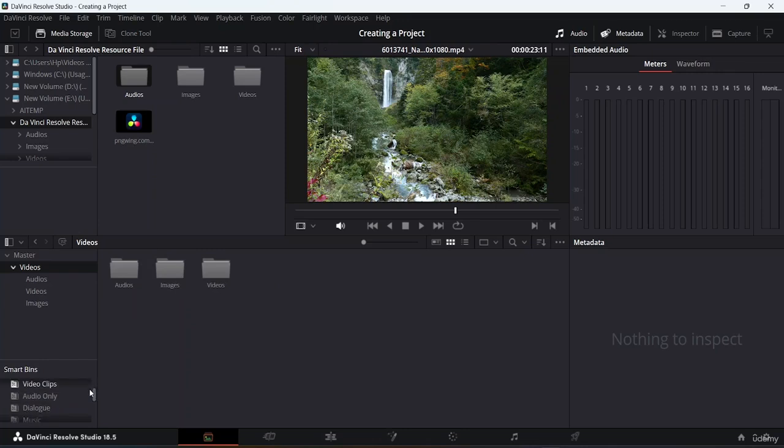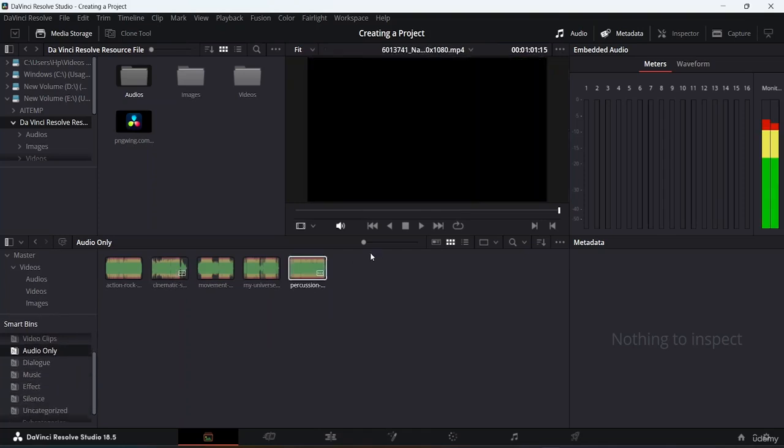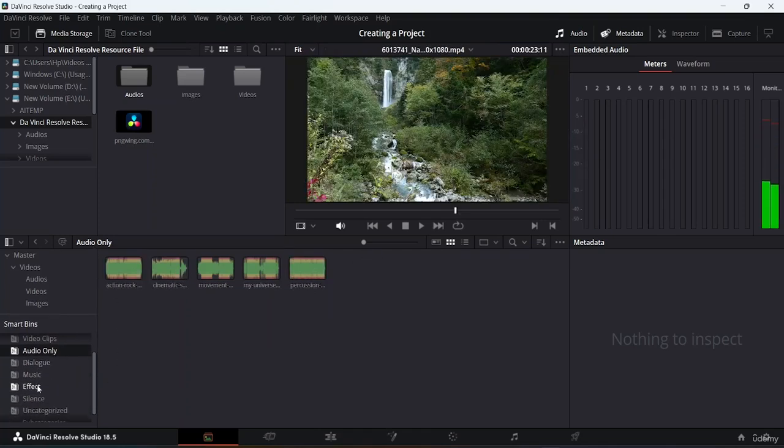Now if you come down over here and click on audio only under the smart bin option, you can see that I do have these 5 audios. If you go with video clips here, you can see I do have these 4 video clips.